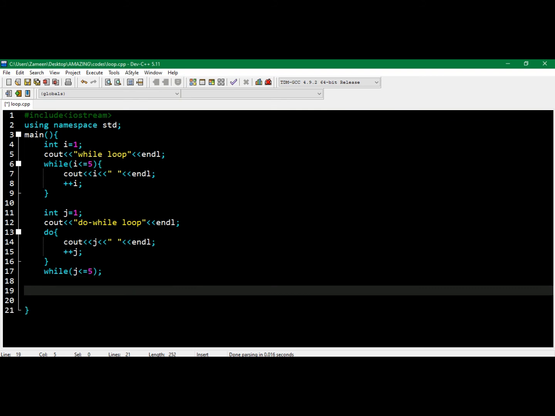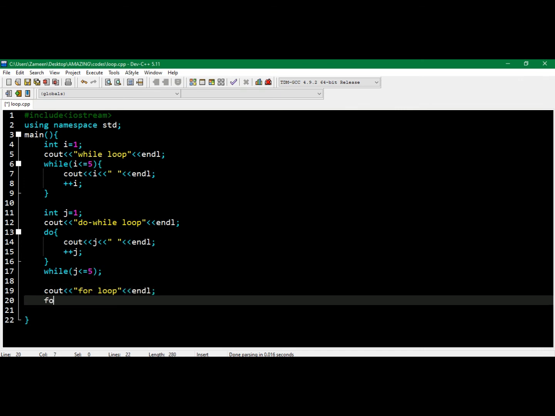Okay, now it's time for the for loop. Let's print a message here, for loop. Now for loop we can write in a single line.